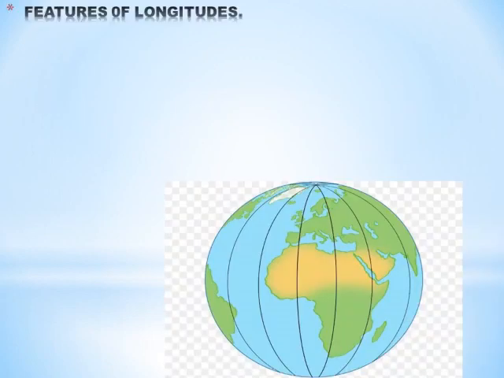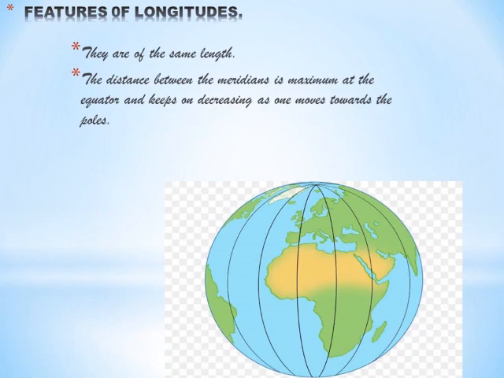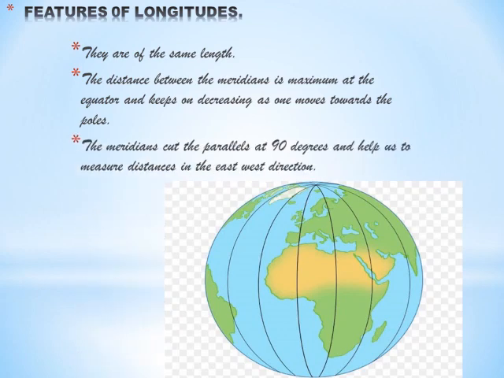Features of the longitudes. They are of the same length. The distance between the meridians is maximum at the equator and keeps on decreasing as one moves towards the poles. The meridians cut the parallels at 90 degrees and help us to measure distances in the east-west direction.